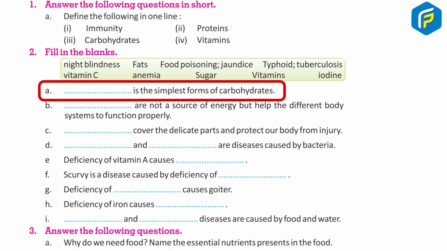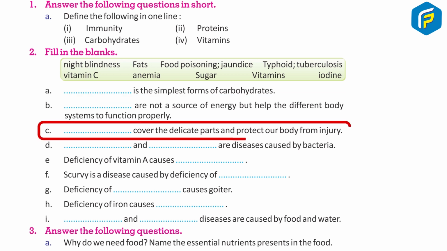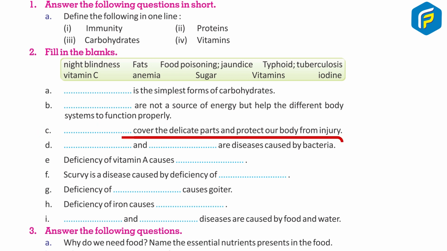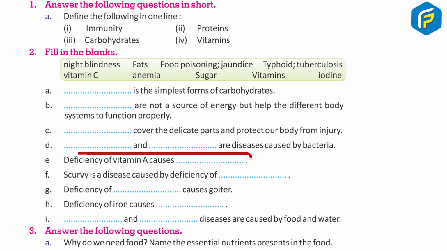A. Dash is the simplest form of carbohydrates. B. Dash are not a source of energy but help the different body systems to function properly. C. Dash cover the delicate parts and protect our body from injury. D. Dash and dash are diseases caused by bacteria. E. Deficiency of vitamin A causes dash.